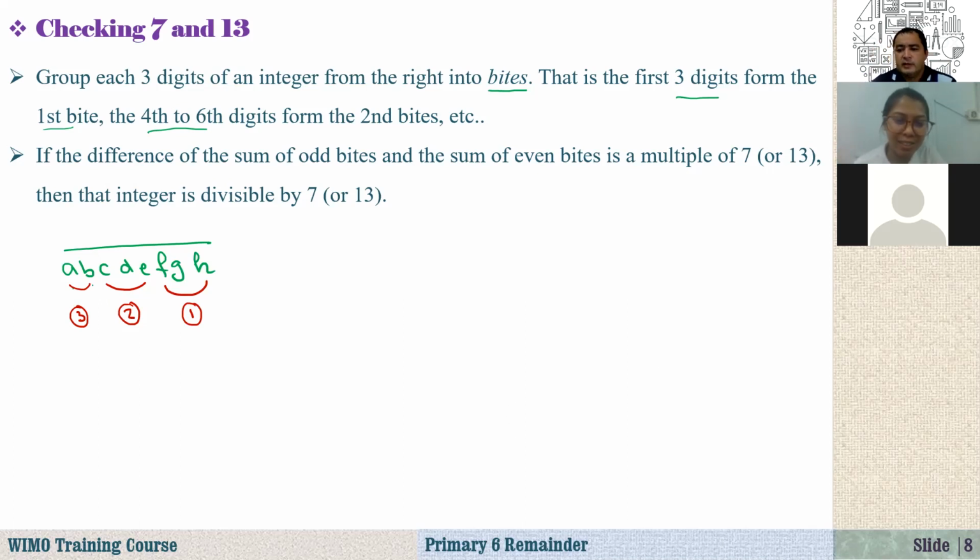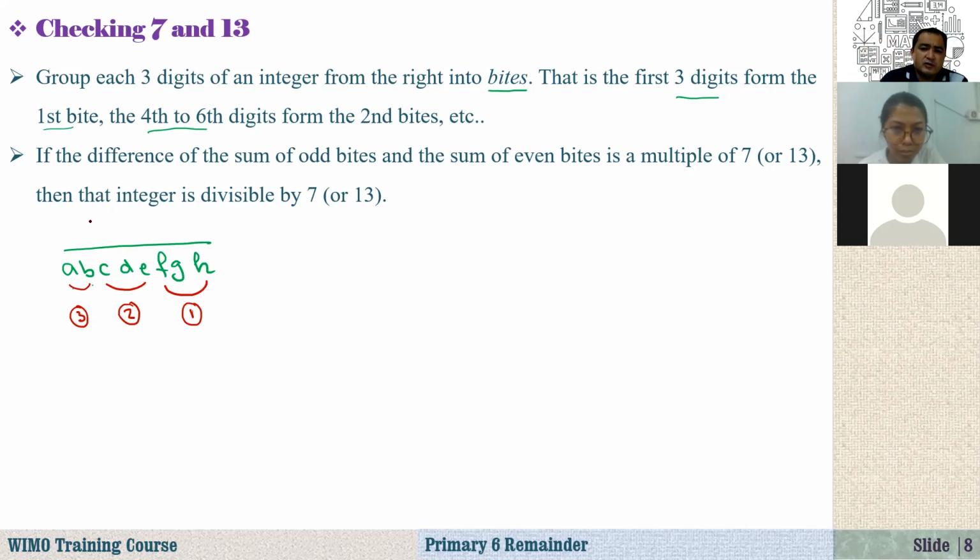All right. So Ethan, if you are given any number, it may be a one-digit number, two-digit number, three-digit number, five-digit number, any integer. So after writing this, starting from the right, we are just grouping them. Each group contains three digits. Now, if I start from the right, G, H, F, the first three digits, right? So this is our first group. CDE is our second group. A and B is our third group. In this way, you can group this. Now, I will show you in numbers.